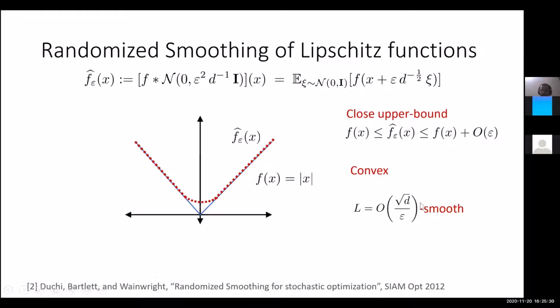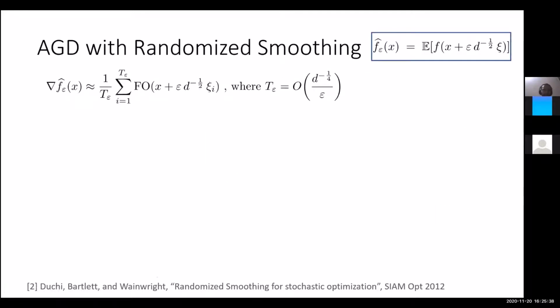Now what we can do is apply accelerated gradient descent on the smooth function. This is a natural approach, and the first thing that we need to note is that we don't have access to the first order gradient oracle for f hat epsilon. We only have access to the first order oracle of f. It turns out that because this is just an expectation of the function at different points, the gradient of this can again be written as an expectation of gradients of the function at all these different points.